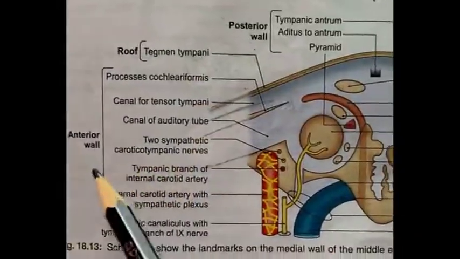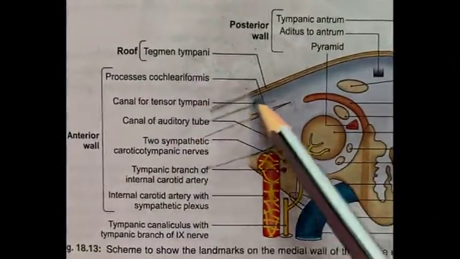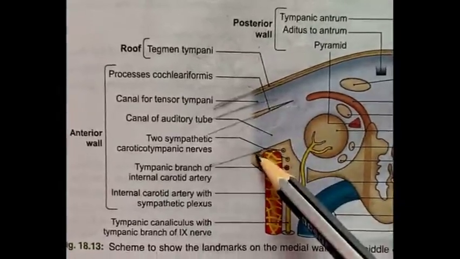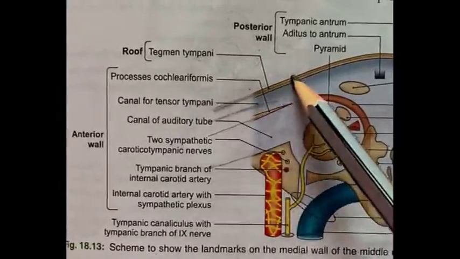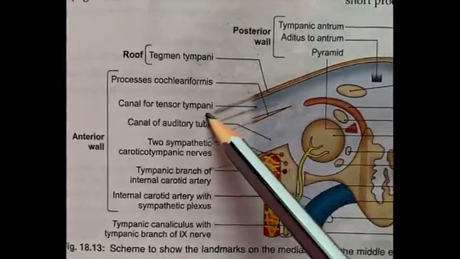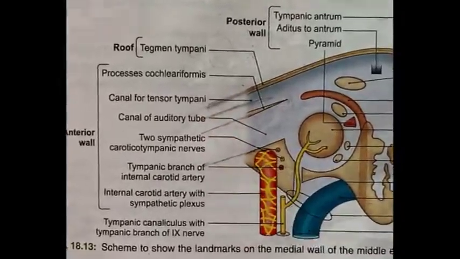Next is the anterior wall of the middle ear cavity. The middle ear cavity has a narrow anterior wall because the lateral wall and medial wall come closer to each other, and also the roof, which is formed by tegmen tympani, descends downwards and makes the anterior wall narrow.